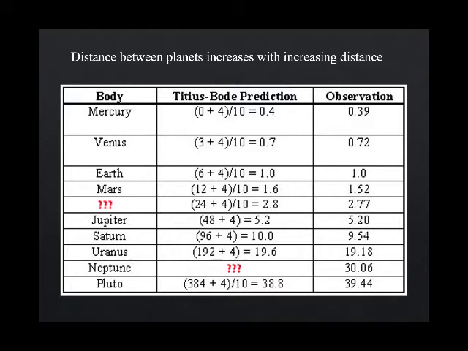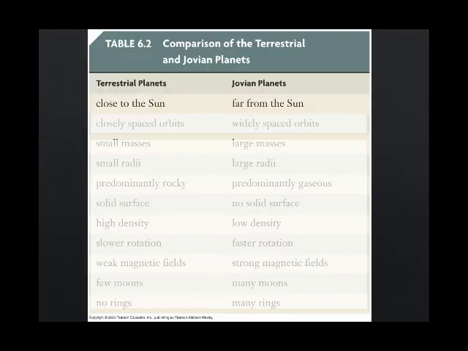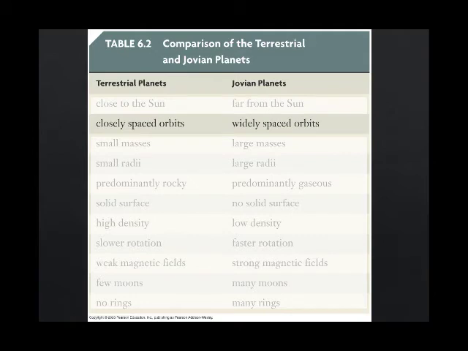The terrestrial planets, then, are very close to the Sun and are relatively closely spaced compared to the more distant and widely spaced Jovian planets. Now, we can compare the characteristics from the Jovians to those of the terrestrial planets. So while the terrestrial planets are all close to the Sun, the Jovians are all very distant. This is important because we don't see any gaseous planets close to the Sun. Terrestrial planets' orbits are closely spaced, whereas they are widely spaced by Jovians.